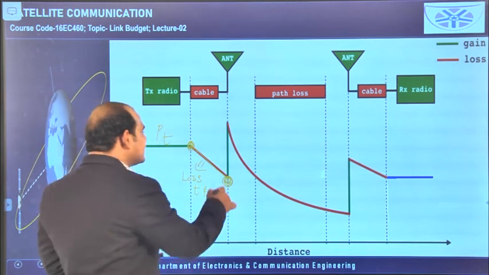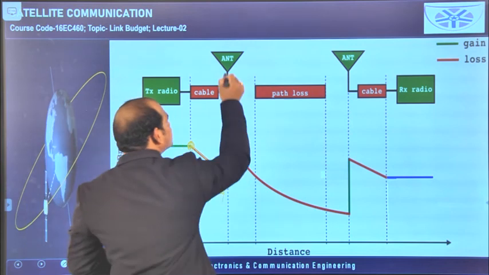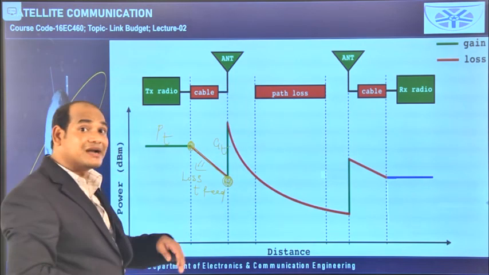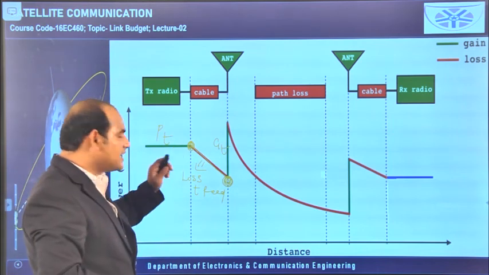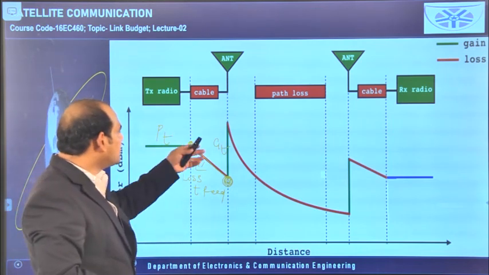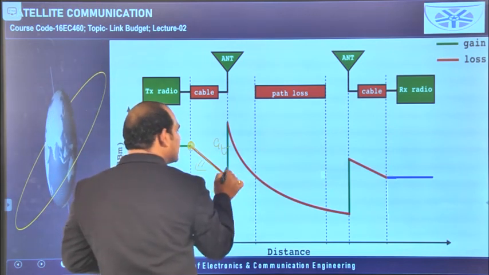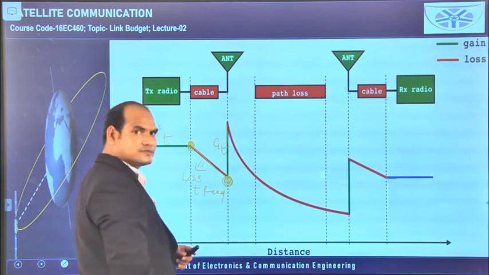Then suddenly the value is increased. Why? It is because of the transmitting antenna gain GT. GT is multiplied, PT GT we are writing. So PT is multiplied with GT. So this value is multiplied with GT, and suddenly it is rising like this.